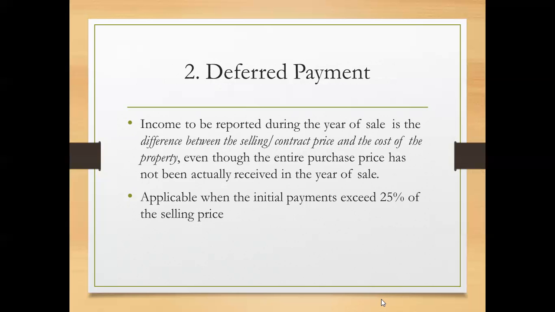So income reported during the year of sale is the difference between the contract or the selling price and the cost of the property, even though the entire purchase price has not actually been received in the year of sale. So initial payments include the payment received in cash or in property during the taxable year of the disposition of the property.